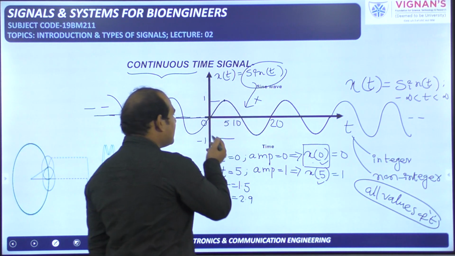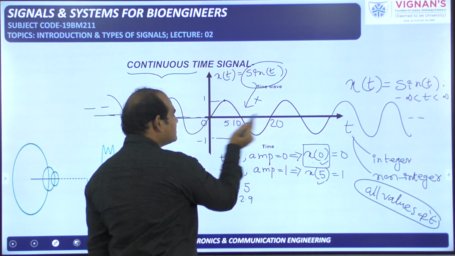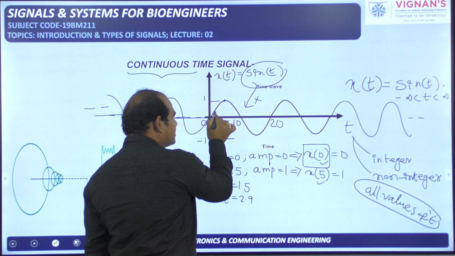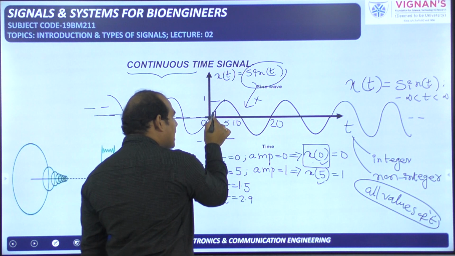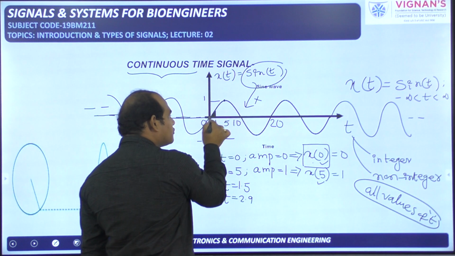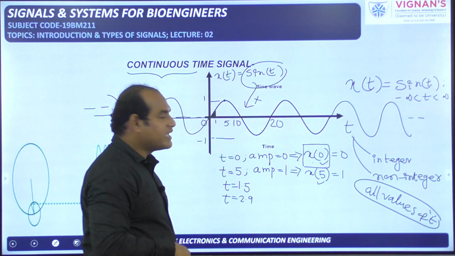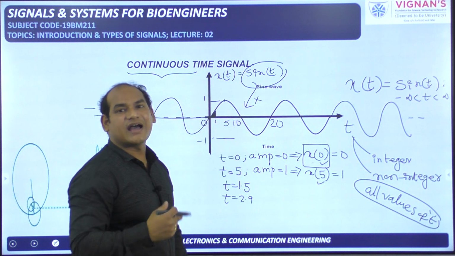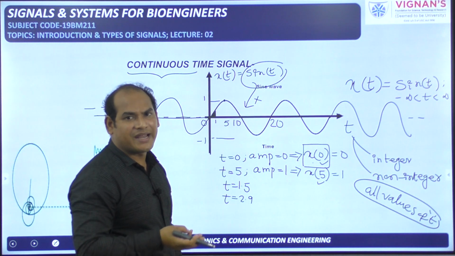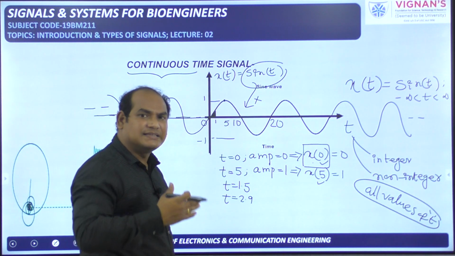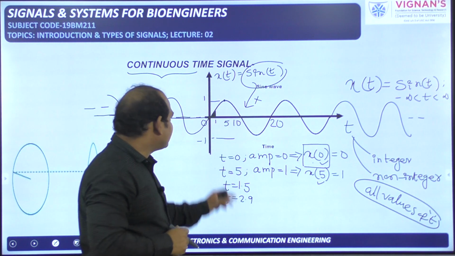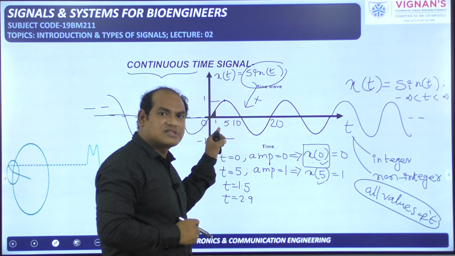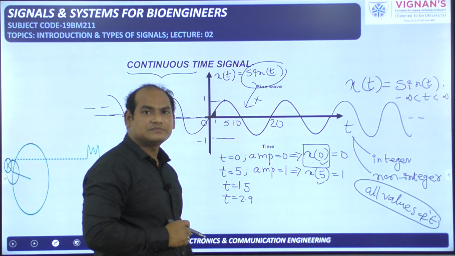So here if you see, the amplitude is defined for t is equal to 0, the amplitude is defined for t is equal to 1, the amplitude is also defined for t in between 0 and 1. In between 0 and 1 so many values are there like 0.1, 0.2, 0.3, 0.33, 0.333 like that. So many decimal values are there in between 0 and 1.